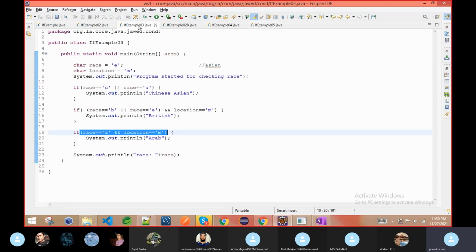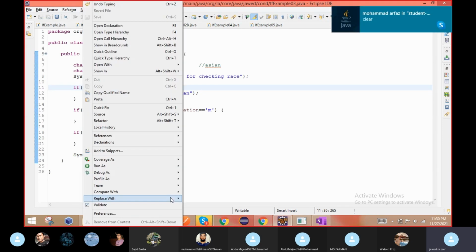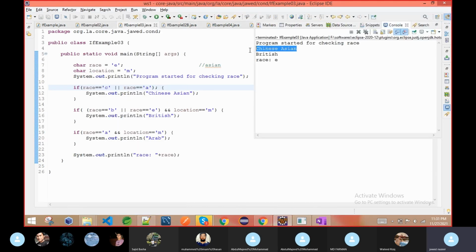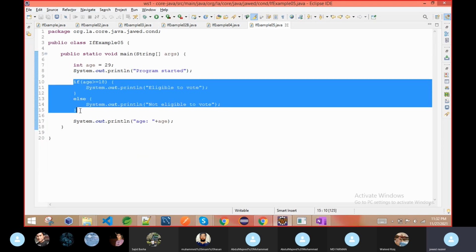Why? Before that, suppose here we have only if. If I give a semicolon, whether the condition matches or not, it will have no effect on the rest. See here, even though we have the semicolon, and here we don't have else, there is no error. Why? Because the if is alone. Maybe sometime tomorrow you will see that after the semicolon it is showing an error, and you may remember, sir said there was no error, but it is showing an error. It's not because of the syntax of if, it's because of the syntax of else. So this is your if and else.